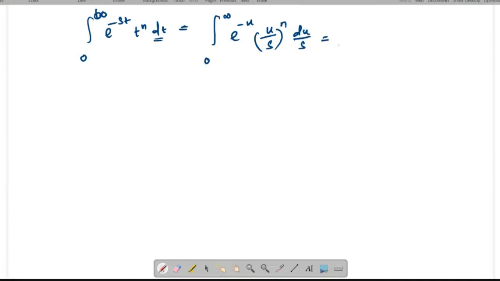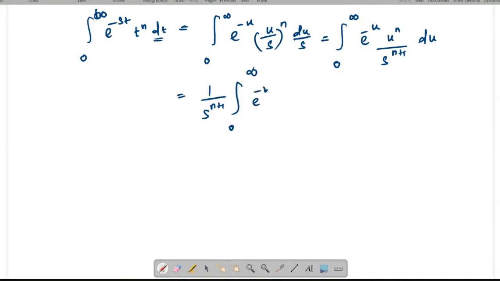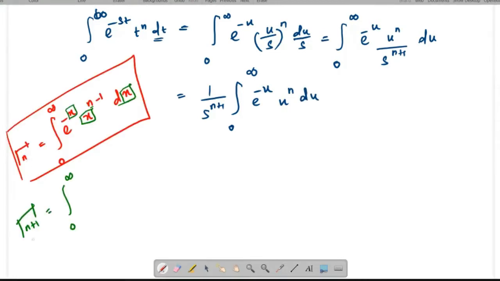This equals the integral from 0 to infinity of e power minus u, u power n divided by s power n plus 1, into du. I have taken 1 by s power n plus 1 as a constant, so you can take it outside the integration. So the integral from 0 to infinity of e power minus u, u power n du. Instead of n, if you apply n plus 1, you get u power n plus 1 minus 1, that means you get only n.